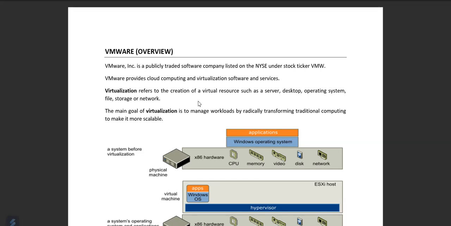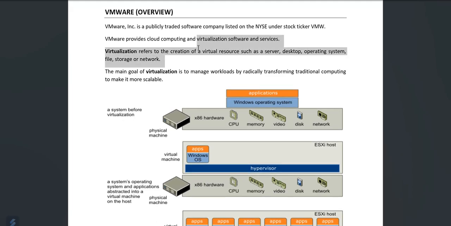VMware part, the company VMware, which is responsible for managing the software on the virtualization platform. So it is basically VMware Inc. It's a software company listed on the New York Stock Exchange under the stock ticker VMW. It provides cloud computing and virtualization software, and it is responsible for creation of virtual resources like server, data, operating system, file storage, or network.